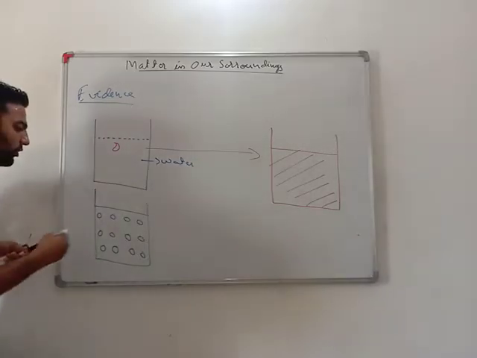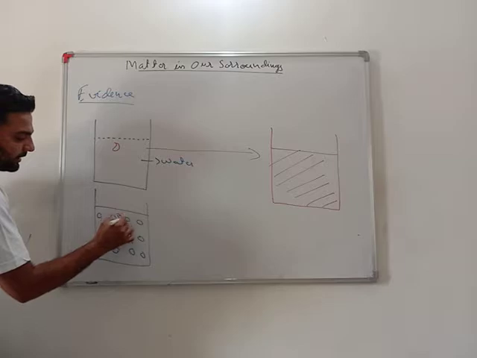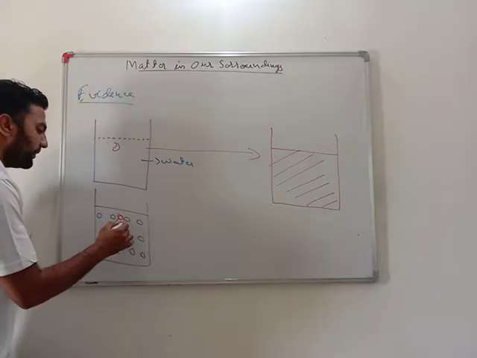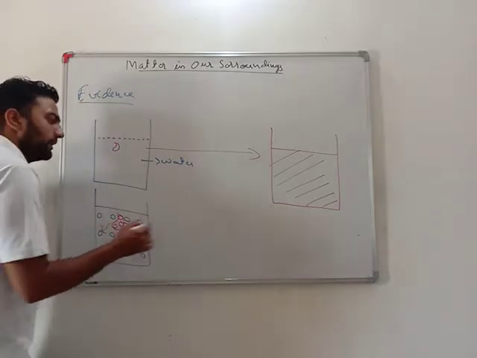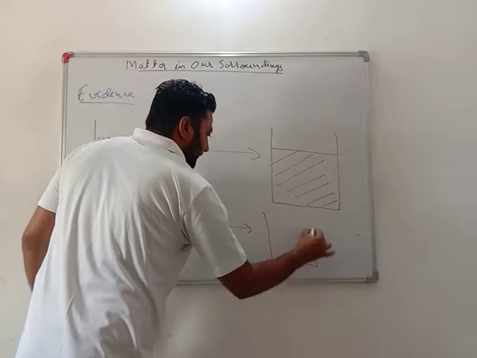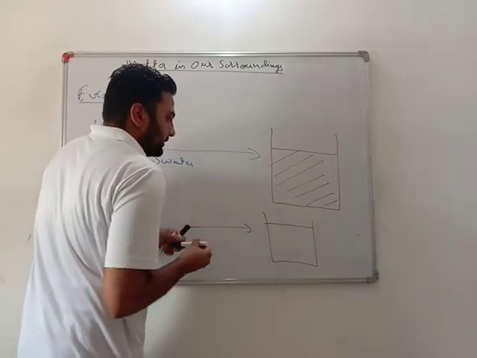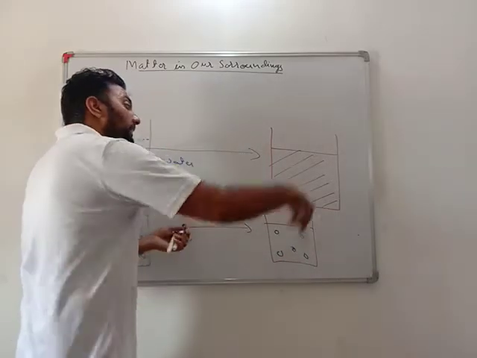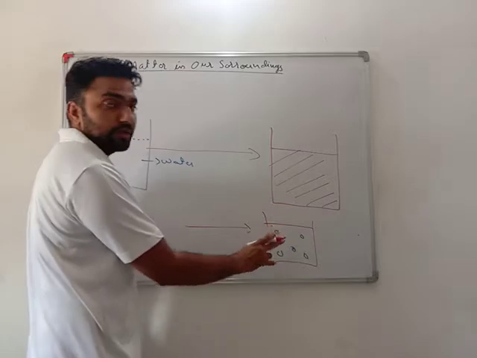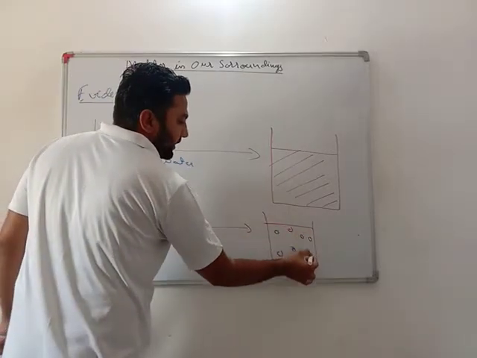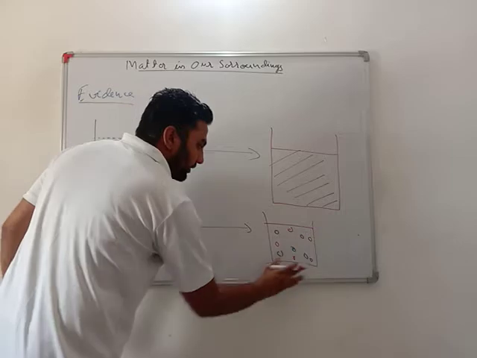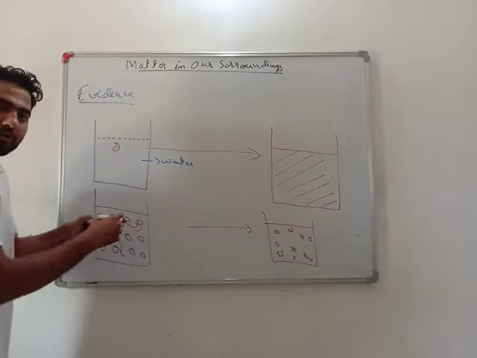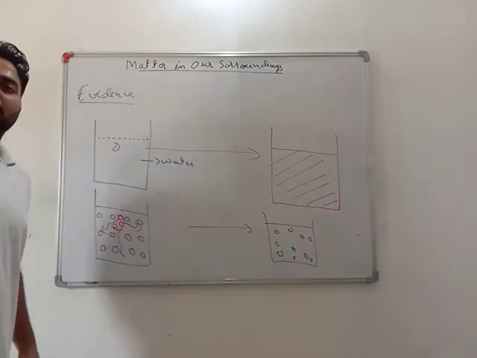I put a drop of ink, that is, a few particles of ink. These particles got dissociated, and after some time, the complete water has got converted into red because the particles of ink got dissociated thoroughly into the water. That means matter is made up of particles.